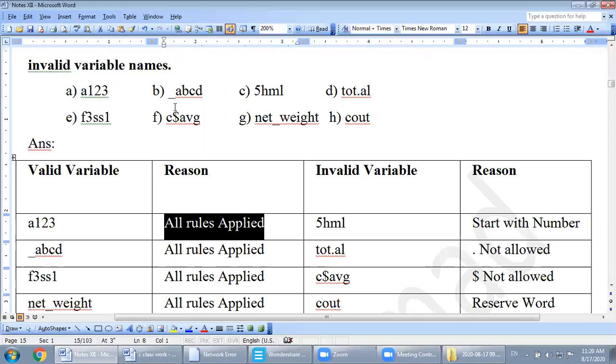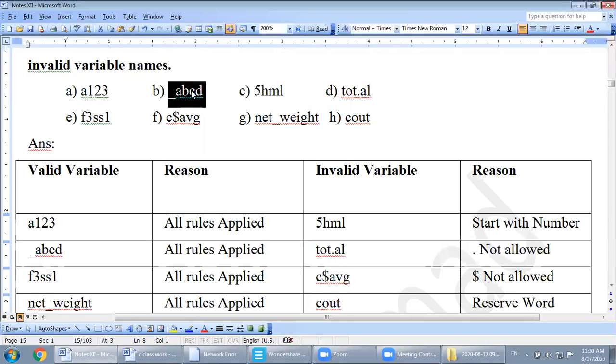Is this valid or invalid? I told you the second rule: underscore you can use at the starting, or an alphabet you can use at the starting of a variable, and underscore you can also use between the variable name. So underscore at the starting is valid. This one is also a valid variable name.